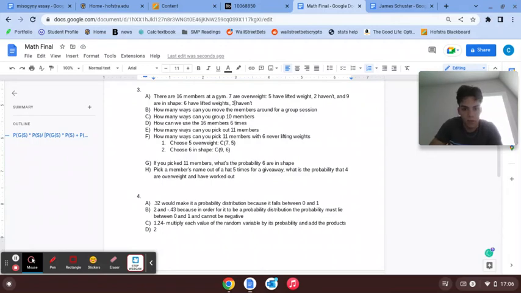How many ways can you move the members around for a group session? How many ways can you group 10 members? How can we use the 16 members 6 times? How many ways can you pick out 11 members? How many ways can you pick 11 members with 6 never lifting weights?